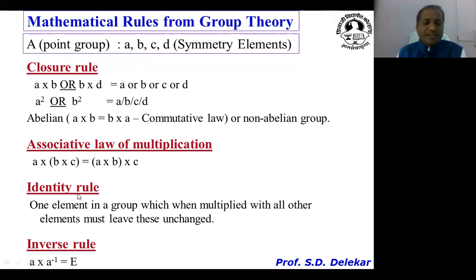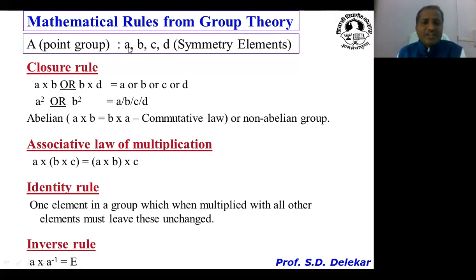Then there is the fourth rule, that is the identity rule. Among the various symmetry elements, usually one element is the identity, and when that element is multiplied with any symmetry element, we get the multiplied element. In this case, let us consider a cross b. At the end, again, we are getting the answer b, which reveals that a is an identity.